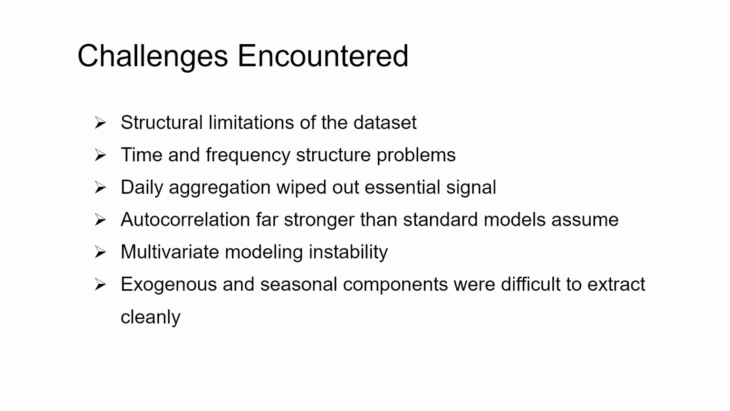We faced several challenges. The structure of the data made it difficult to capture all the patterns clearly, especially because the 10-minute frequency created very strong daily and seasonal cycles. When we tried aggregating it to daily values, a lot of important details disappeared. We also found that the electricity demand had extremely high autocorrelation, which made standard models less effective. And when we tried to build multivariate models using weather variables and all three zones, the model became unstable. Finally, separating seasonal patterns from temperature as an exogenous regressor was challenging because they overlapped heavily.